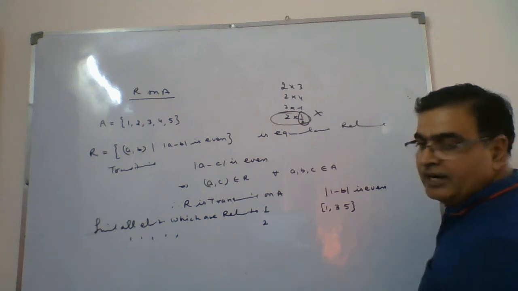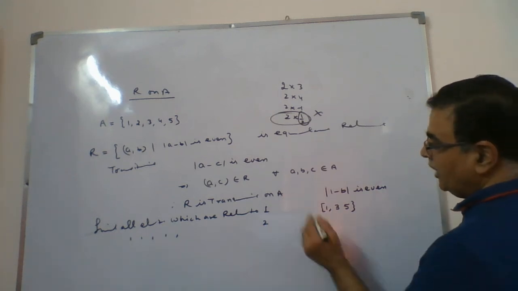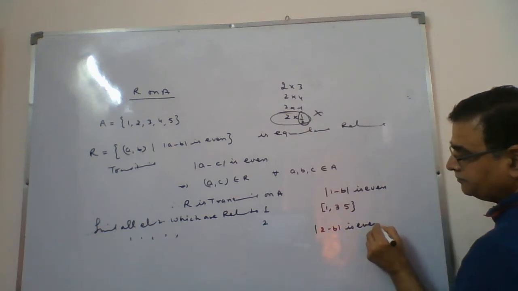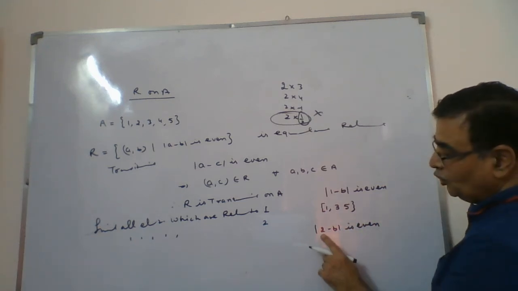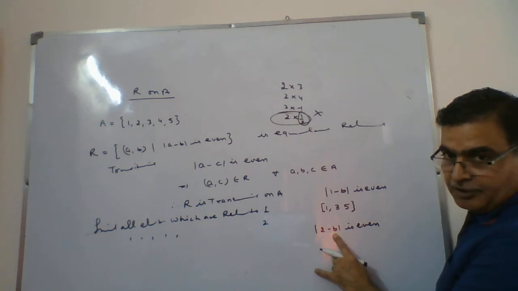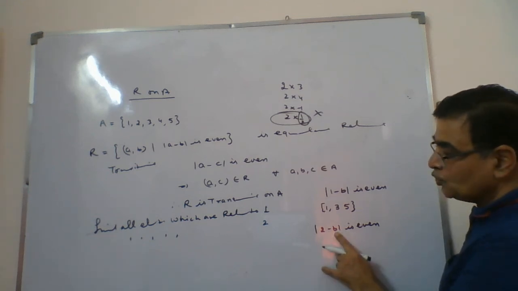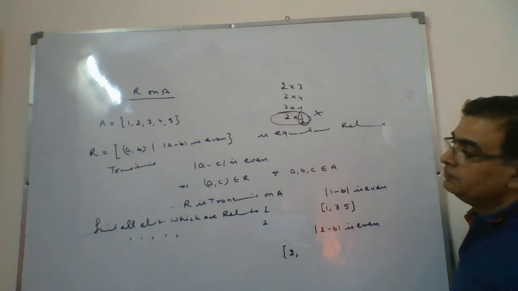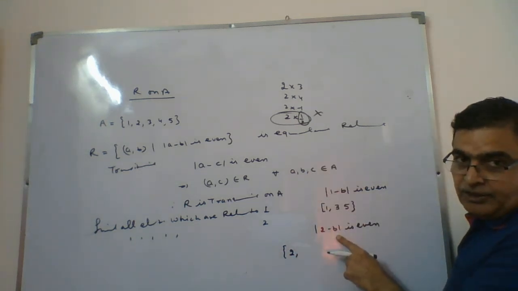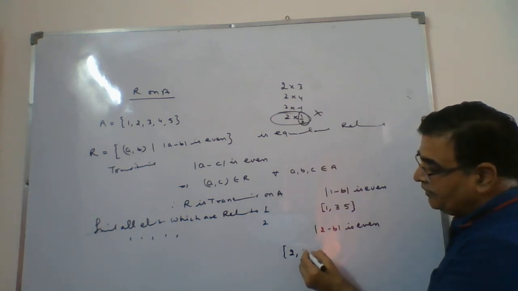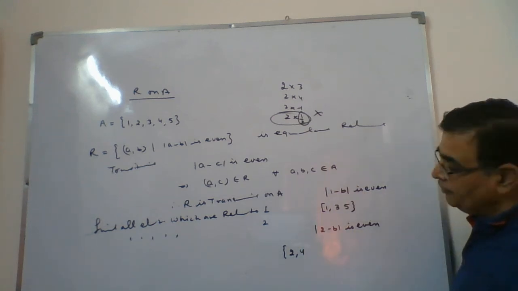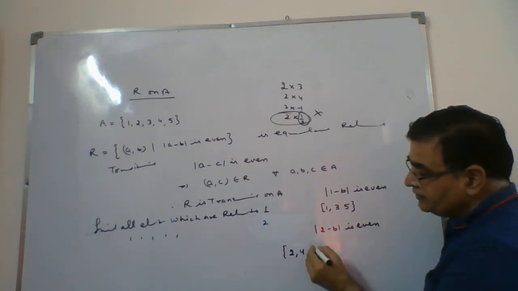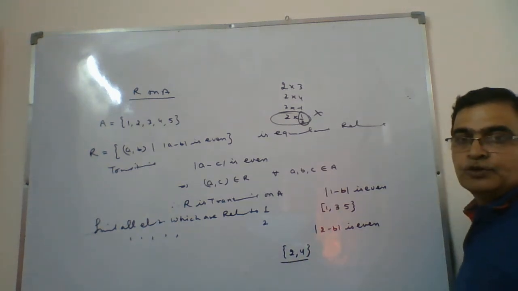At the same time, when they ask for 2, now 2 minus B is even. 1 cannot be there because that gives 1. Then 2, yes, the first element will be 2 because this will make it 0. 3 cannot come here because that will give 1. 4, yes, it will be there. 4 minus 2 is 2, an even number. 5 you can't take because that will come out to be 3. So in this case, your result is 2, 4.